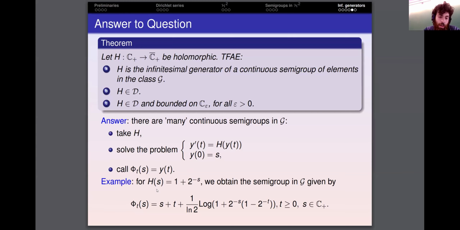So, for instance, considering a very simple holomorphic function H satisfying these properties, that is 1 plus 2 to the minus s, and doing this process, solving the associated Cauchy problem and calling phi sub t of s the solution, we obtain here an explicit example of a continuous semigroup in the class G. And actually, when we were able to prove this theorem, we felt quite relieved, because for quite some time we thought that the only continuous semigroups in the class G were the translations, and we thought that we had proven all this Bergson and Porta theorem in H2 just for elementary semigroups.